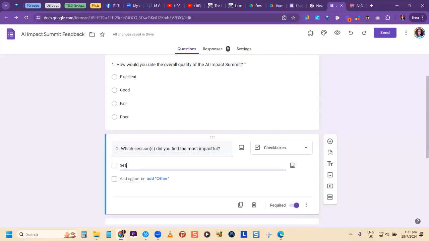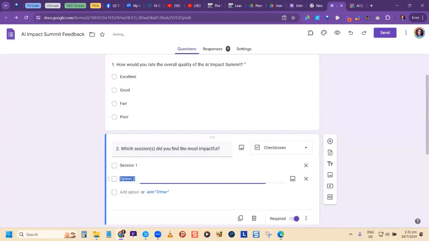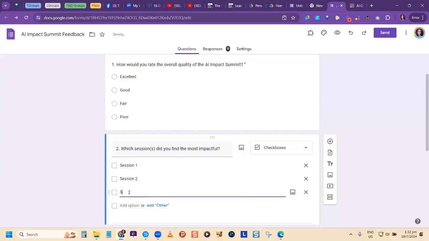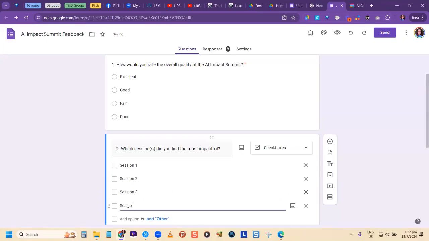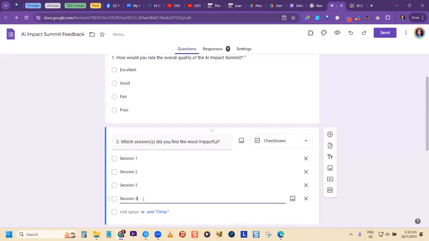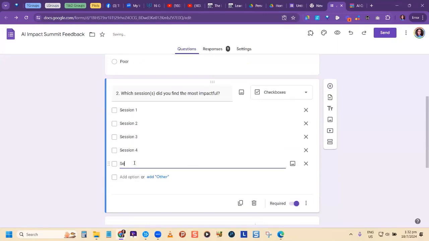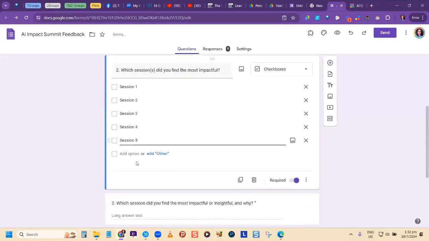So what I would do here, I would have session 1 and I could put the name of session 1, but for time's sake, I'm not going to do that, but you get the idea. Remember that each session had a name. One was about the favorite AI tools, tips, and all those good stuff, and case study. But here I'm just going to, so we could have a question like this. So you organize your form or whatever you're trying to get feedback on however you want.